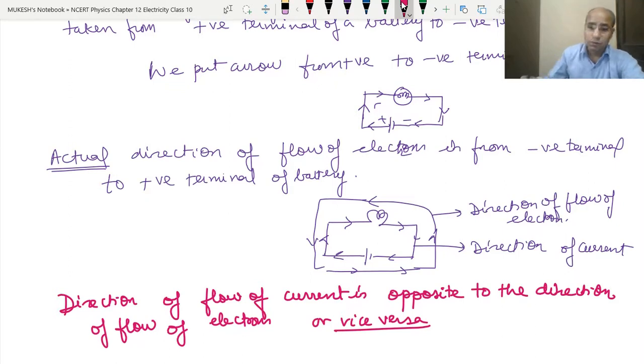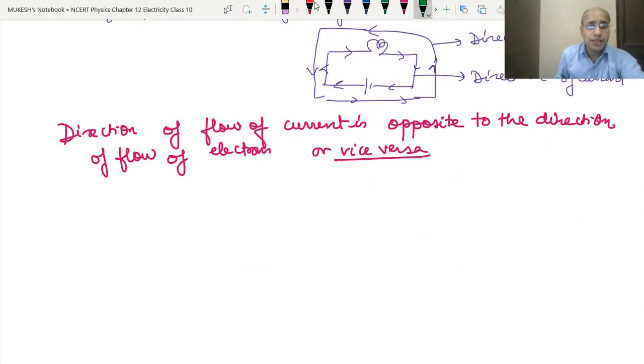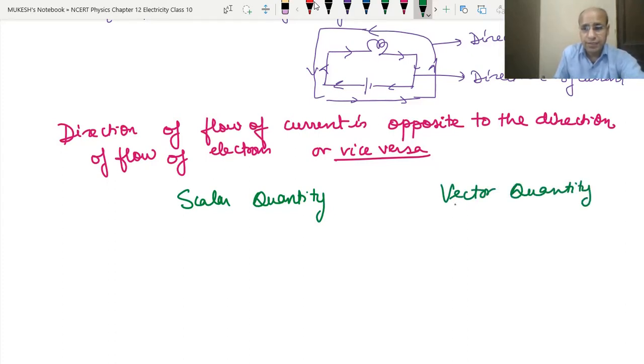Okay. Now the question comes in ninth. We have studied about two different types of quantities. One is the scalar quantity and the other is the vector quantity. Okay. So in the vector quantity we had discussed that they have both magnitude and direction.